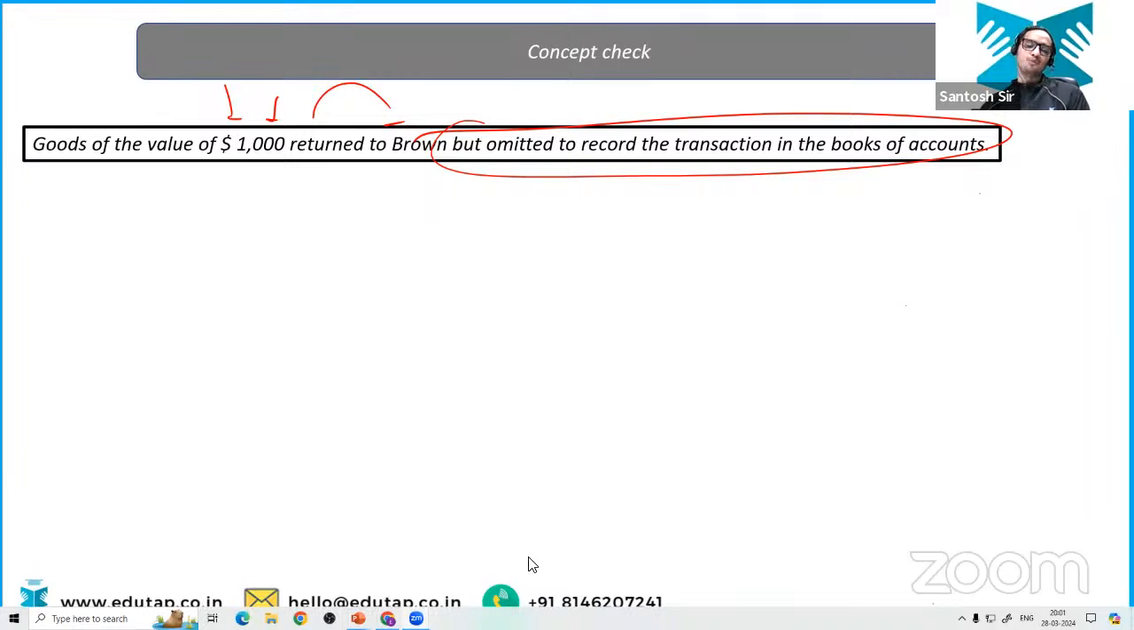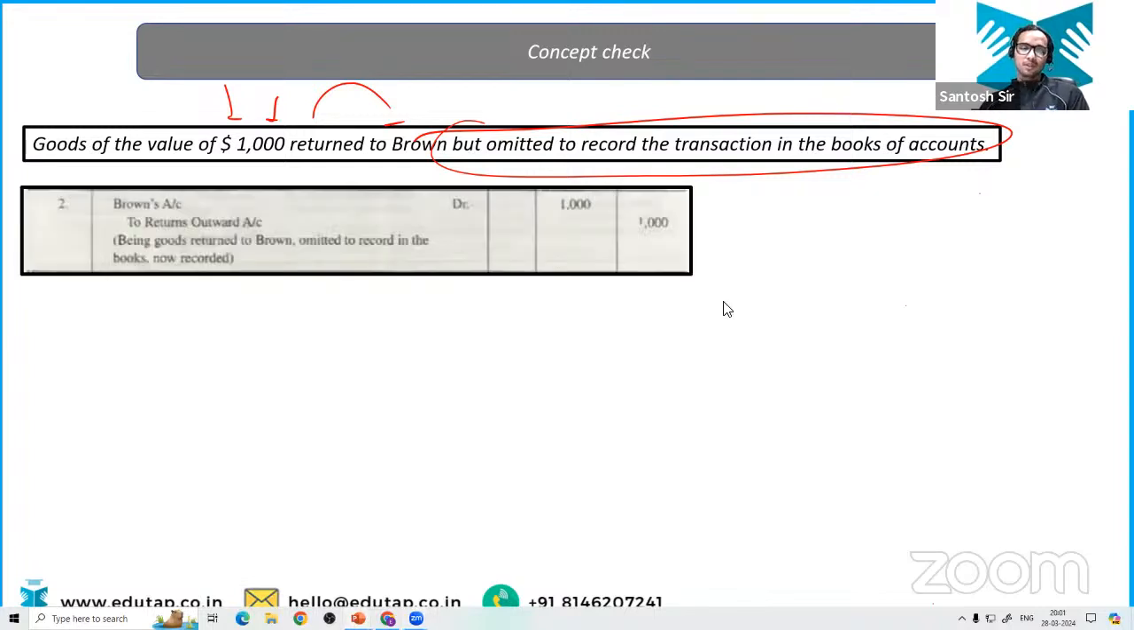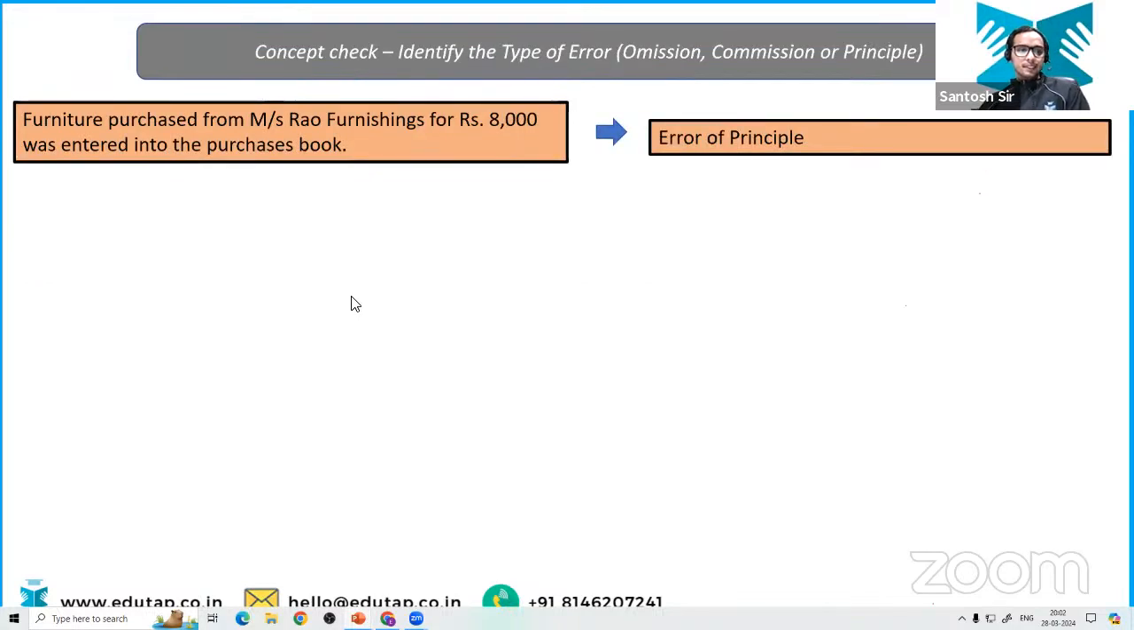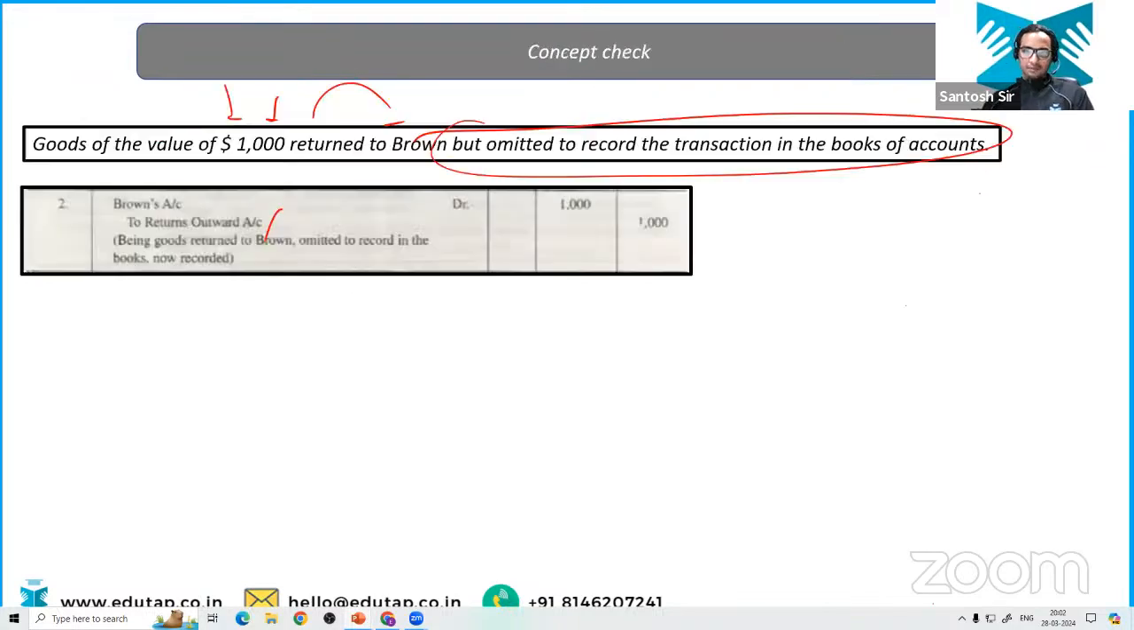Yeah. Good. Very nice. Everyone is correct. Good. Now you got how to do these complex transactions. Okay, very good. Brown account debit to return outwards. Return outwards means same as purchase return, because outward we are sending something outwards. Right. Very good. Chalo. Now identify the types of error again.